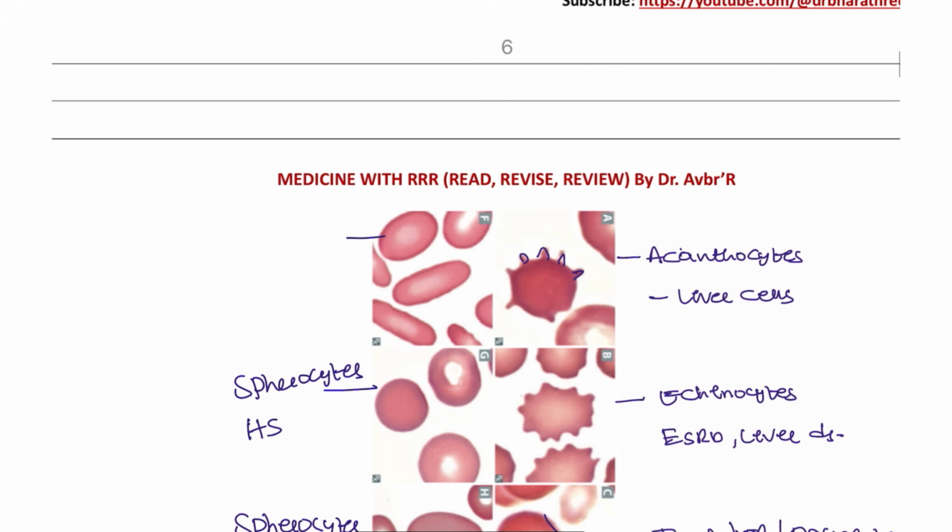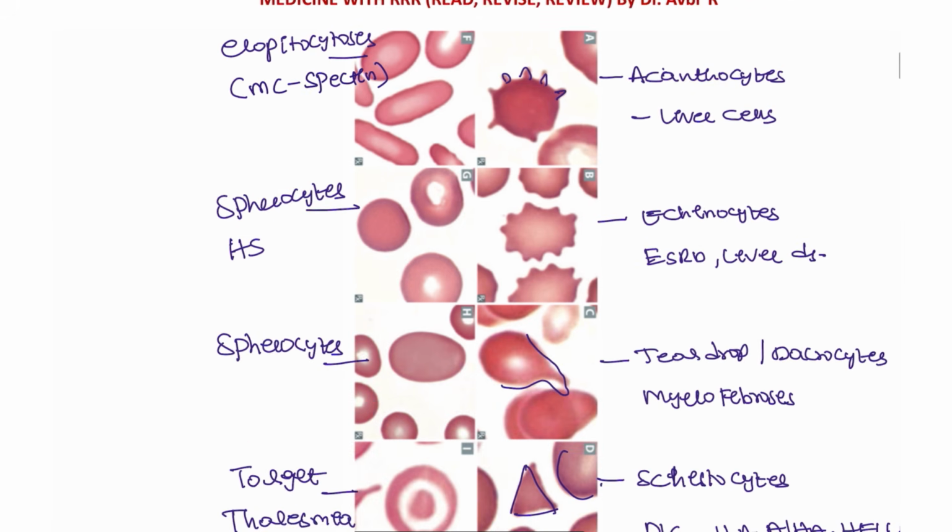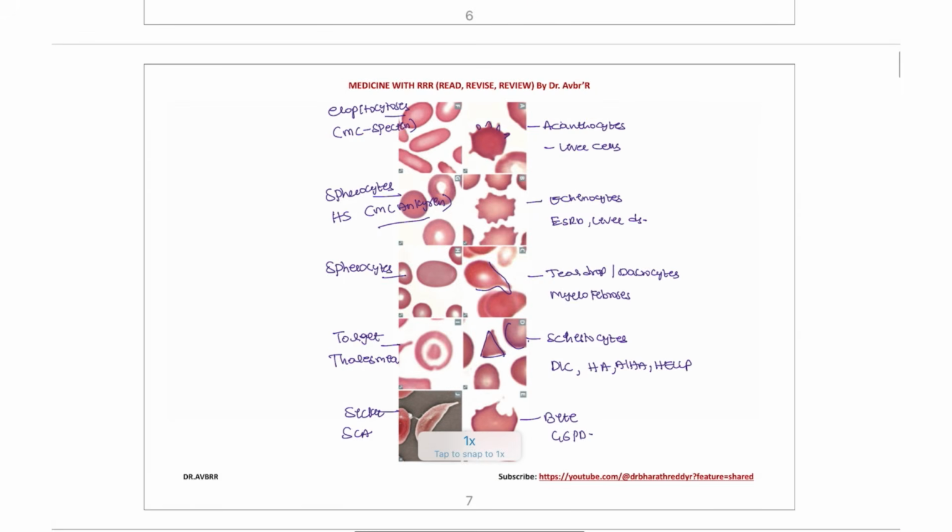Next, this is elliptocytosis. In the elliptocytes, the most common defect is spectrin, and here the most common is ankyrin. So these are the pictures that you have to take note of and remember.